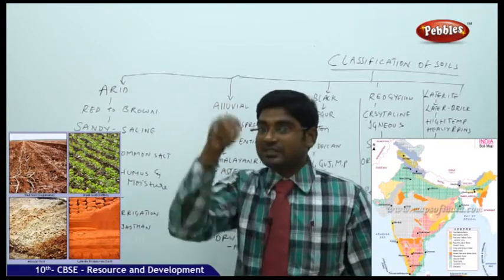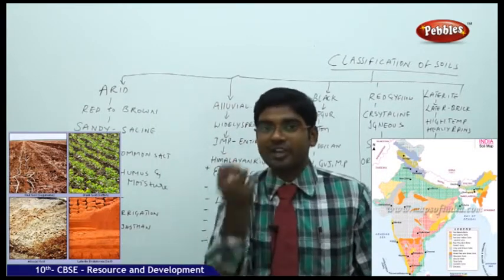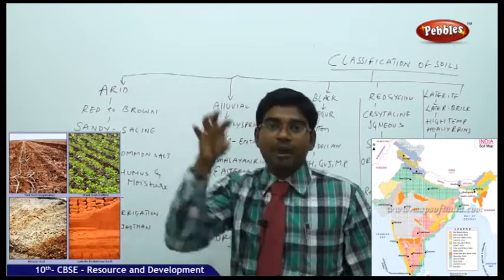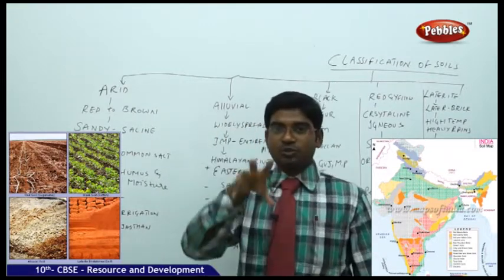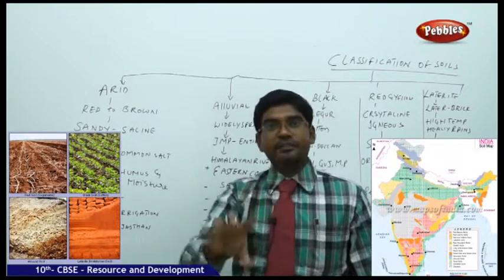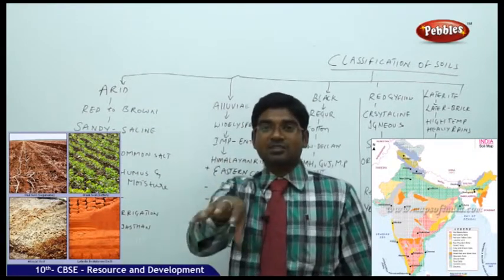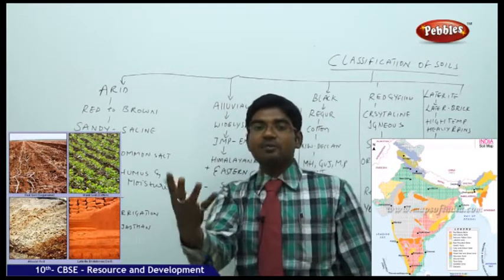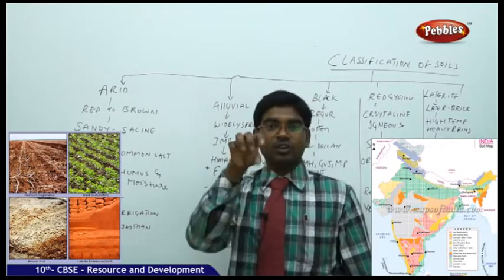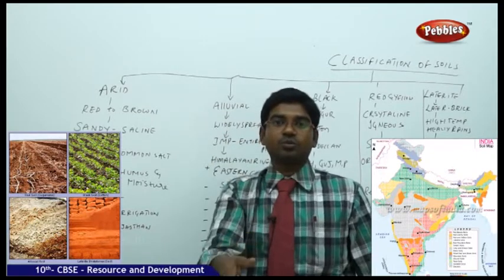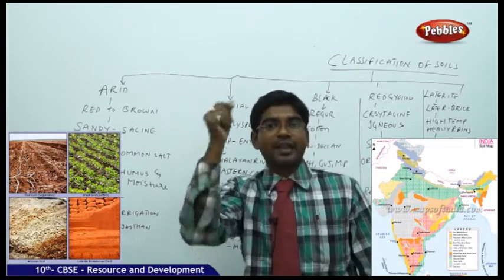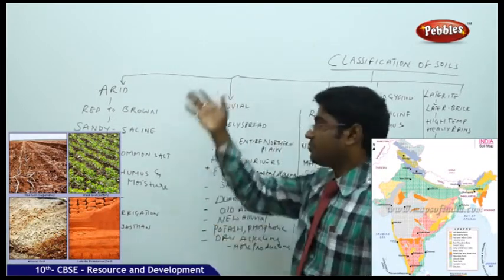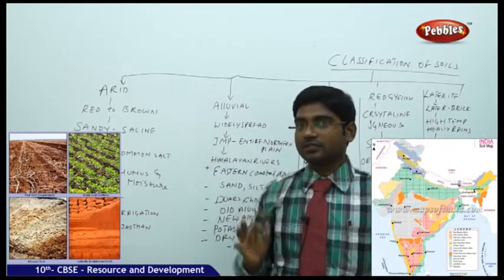These lands can be brought into cultivatable lands by providing proper irrigation methods, giving a proper treatment to the soil by adding certain chemicals which are reactive to the existing chemicals there, and turning them by regular supply of water. You can bring that into regular cultivatable land. Those are the features of arid soils.